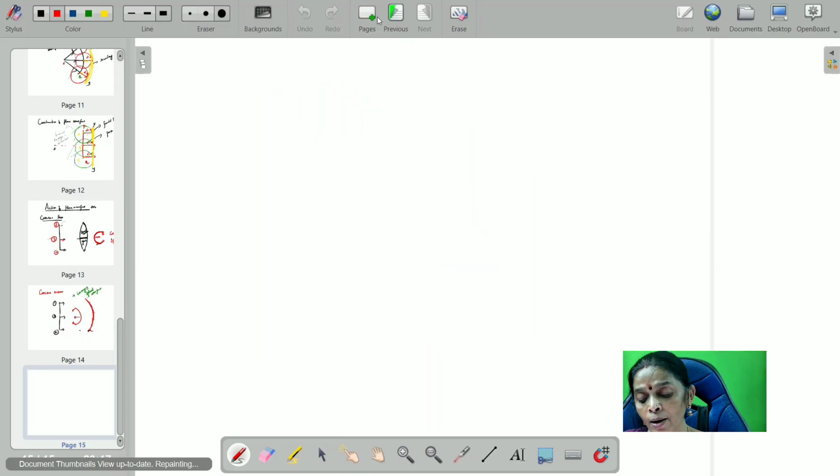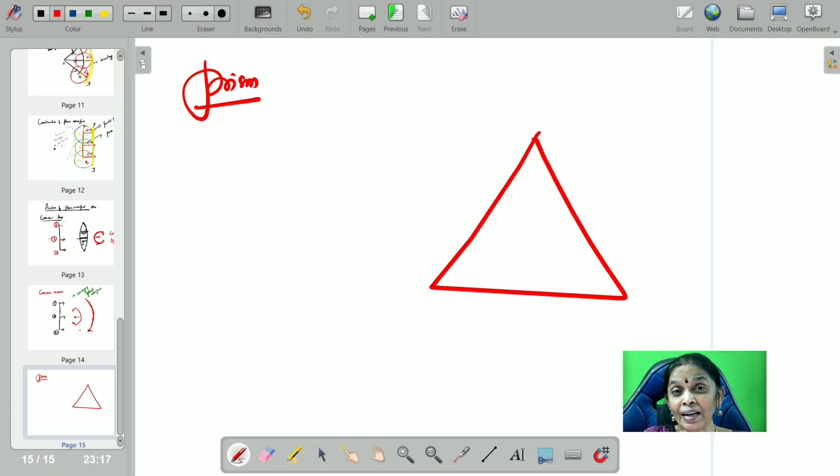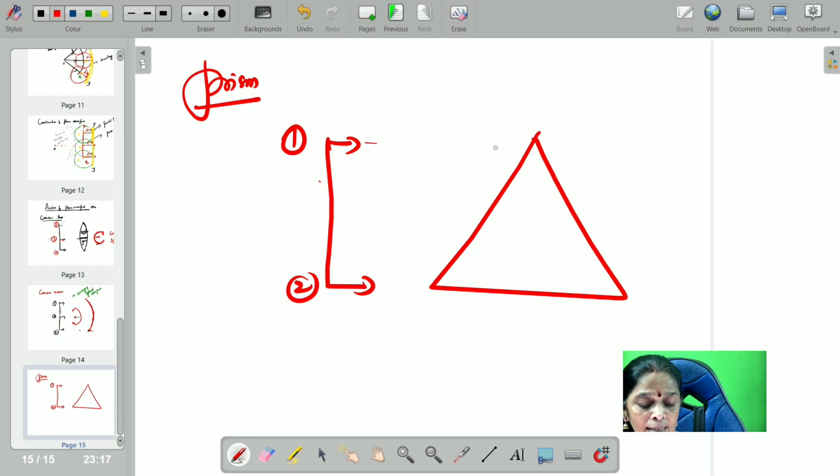The next one, prism. Prism is slightly different. In a prism, it is thick at the base and very thin at the edge. So the ray of light, let me put a straight line. The ray of light from one will have to travel a lesser distance in glass, whereas these two have to travel a very longer distance in glass.